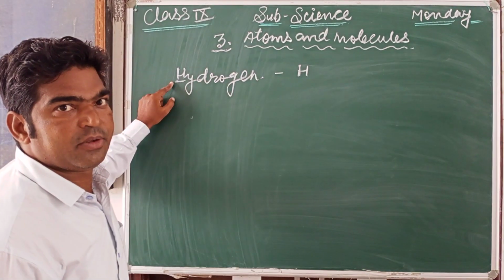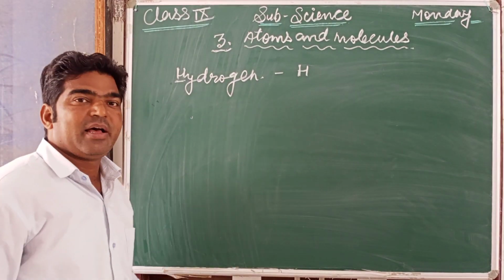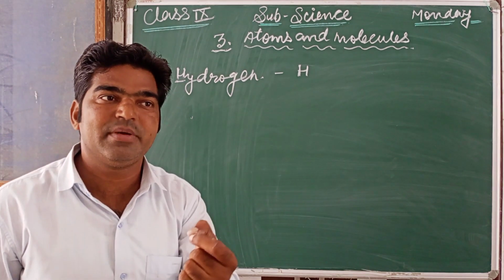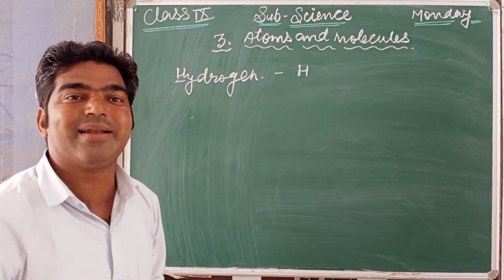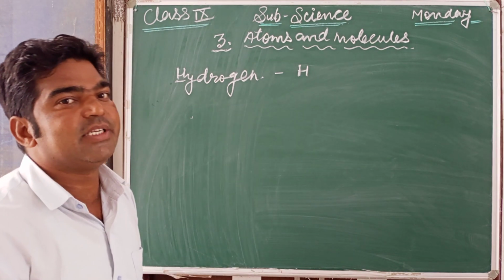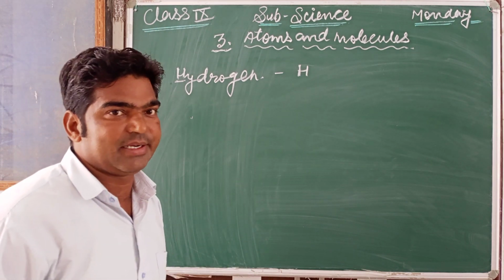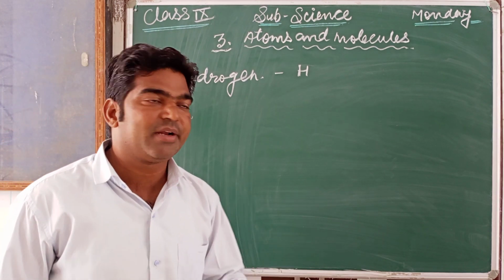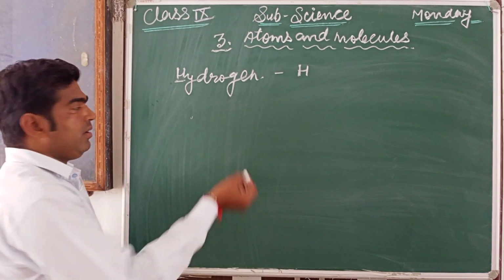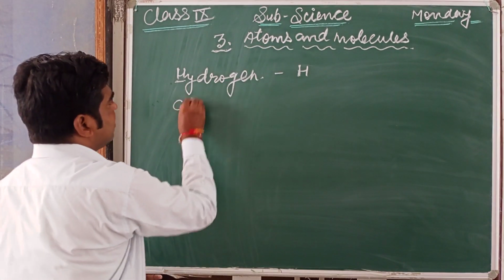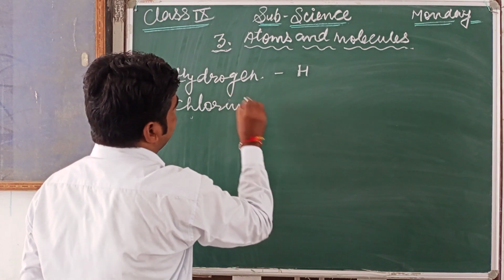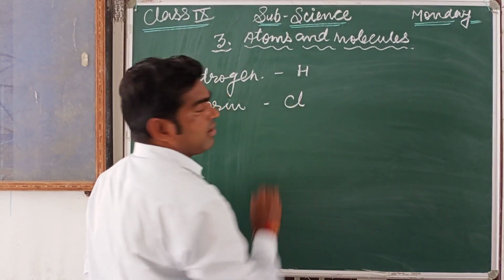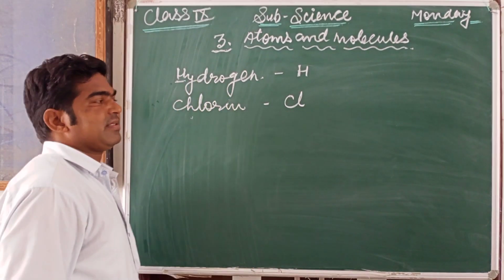And if two elements have the same first letter, we take another letter after that, and that should always be written in small letter. The first one is a capital letter, and the second is a small letter. For example, chlorine is Cl. The first letter is a capital C and the second one is a small l.